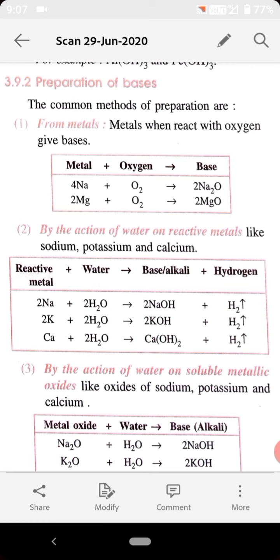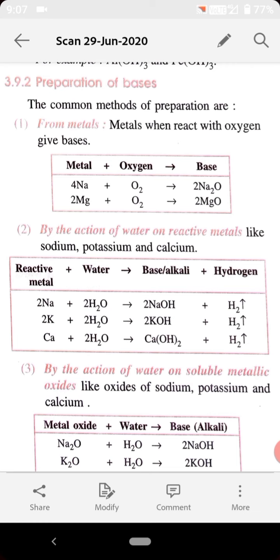When a metal combines with oxygen, it forms a base. Suppose you have metal M combined with O2 to form metal oxide, and that metal oxide is basic in nature. So metal plus oxygen always gives a base, because bases are metal oxides or hydroxides.